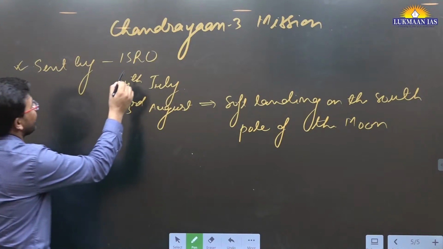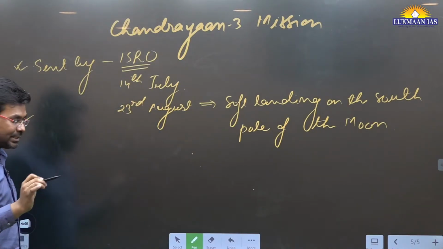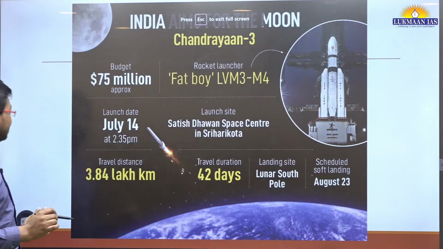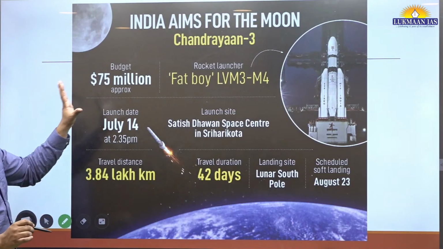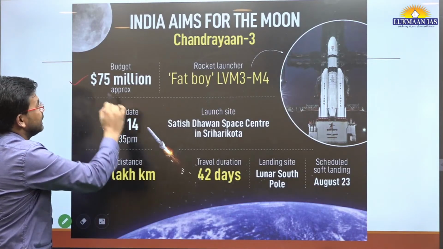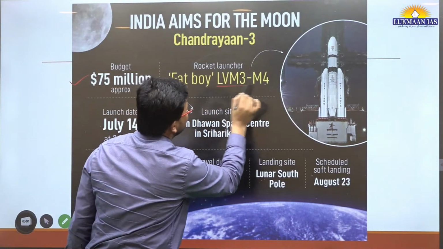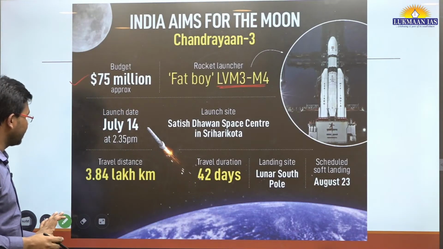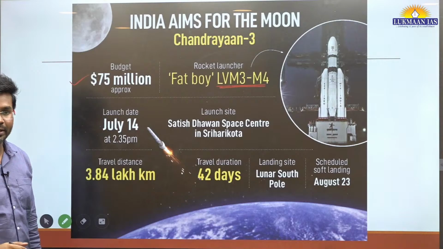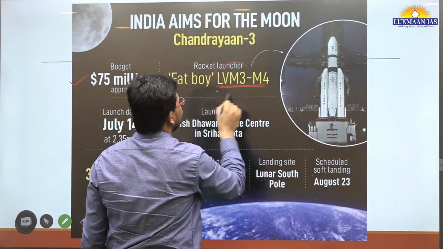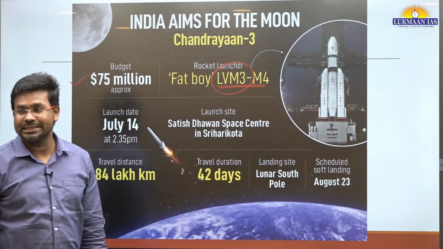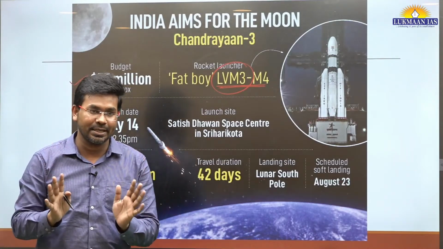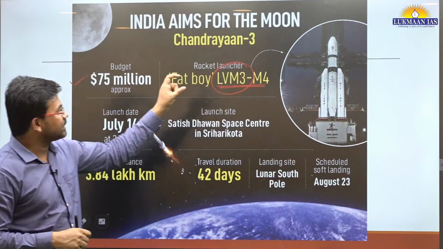ISRO has sent the Chandrayaan mission. For that, let's understand this particular thing. This Chandrayaan mission was sent through a vehicle. What is the name of the vehicle? It is known as Launch Vehicle Mark III. Launch Vehicle Mark III is the heaviest launch vehicle so far that the Indian Space Research Organization has.